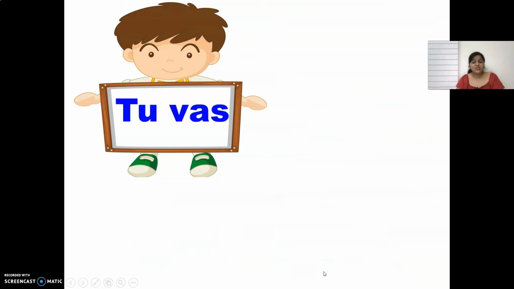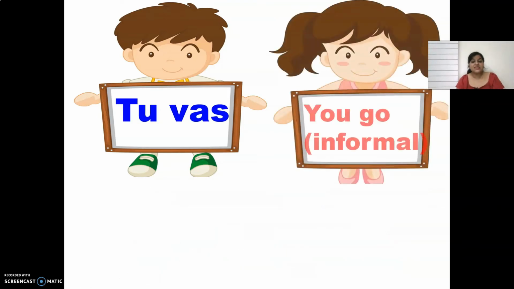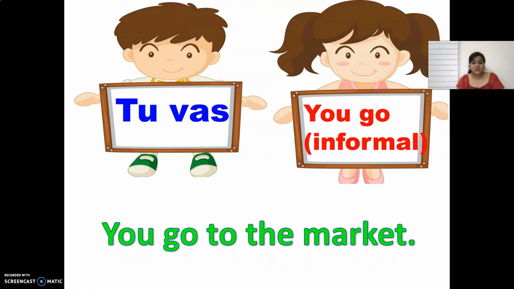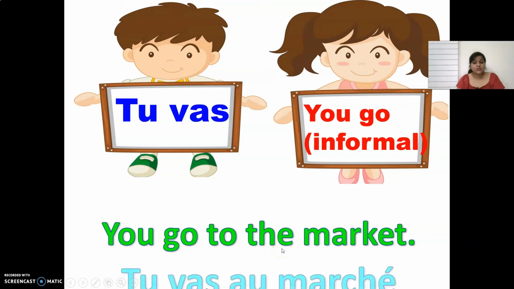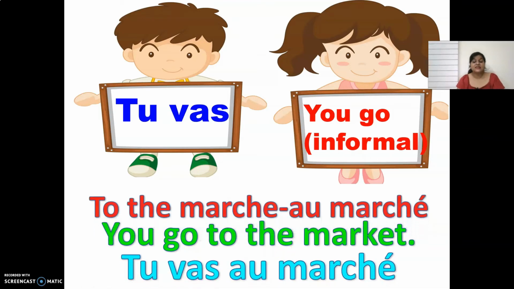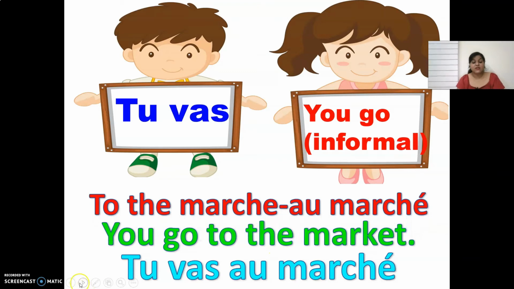Let's move ahead. Tu vas means you go, but this is an informal way of saying you go. So let's try to make a sentence with this also. If I want to make the sentence you go to the market, and you know to the market we say au marché, it will be tu vas au marché.